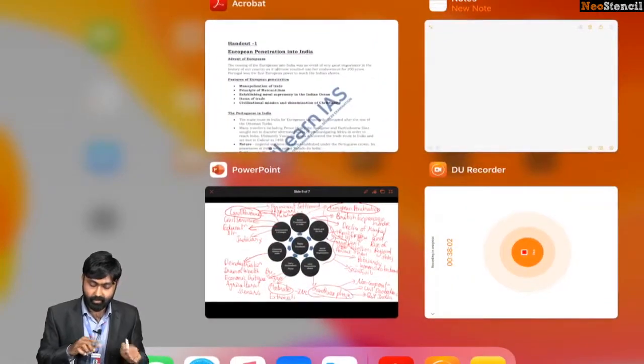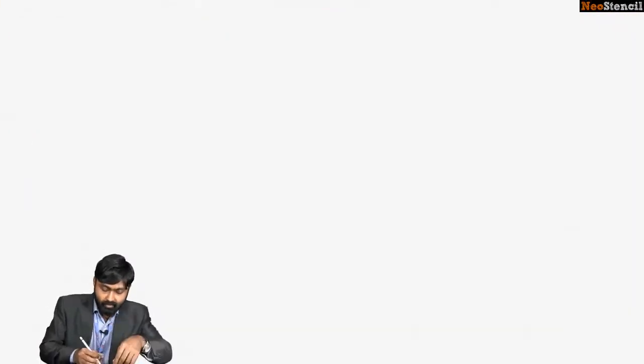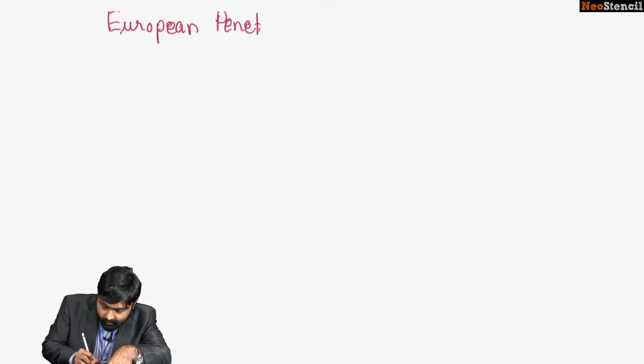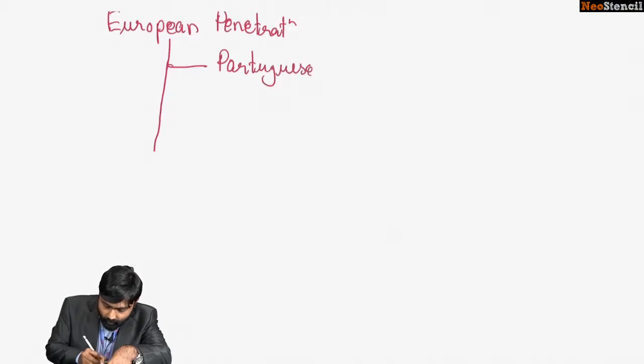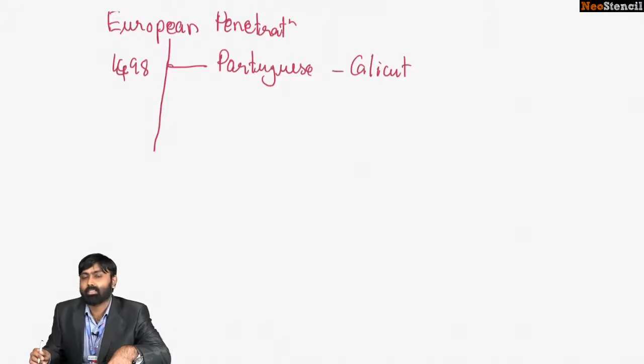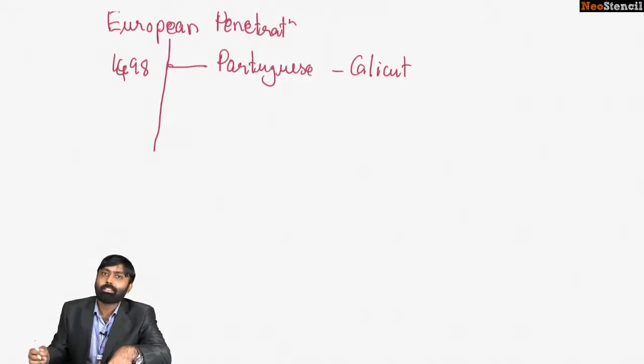So, who actually came first? The first European power to come to India was the Portuguese. Okay, 1498, if you remember, Vasco da Gama set foot in India at Calicut. Okay, a place in Malabar, that is northern Kerala. So remember that too.